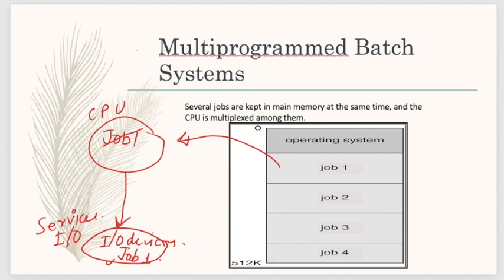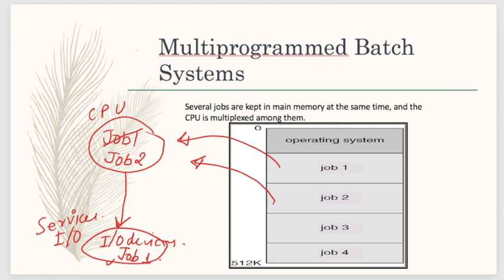Then what happens? At the same time, the operating system will do what? It will assign job 2 in the idle time of the CPU. Got it or not? See, what we are doing here is, initially in the memory there are many jobs or processes, and one of the processes is assigned to the CPU for execution.